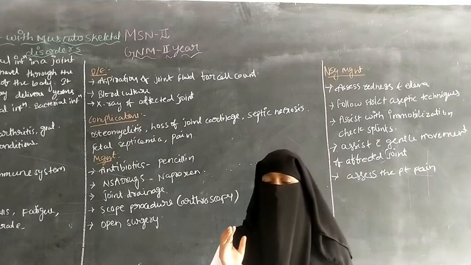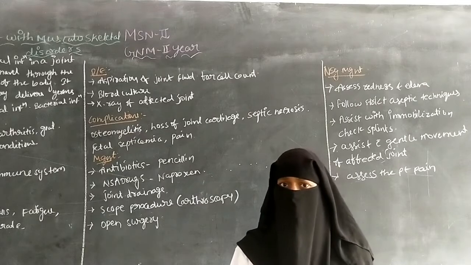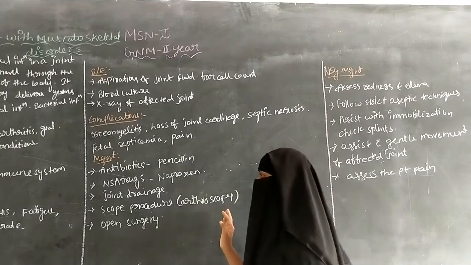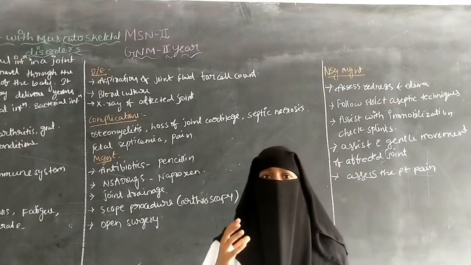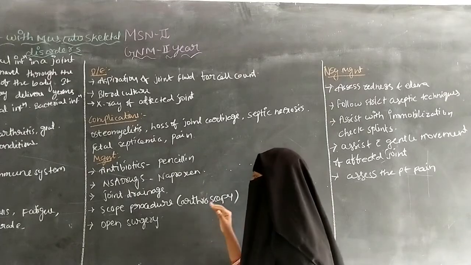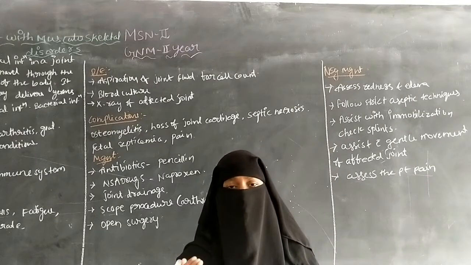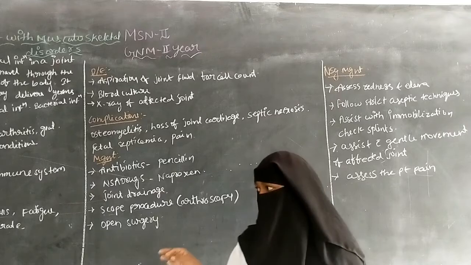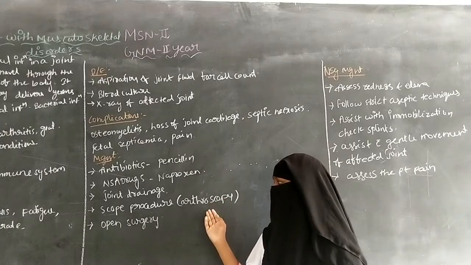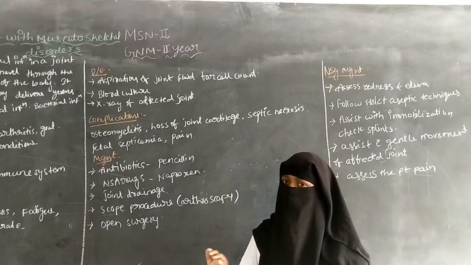The scope has a camera at the end of it, so we can visualize the internal parts of the bone by the camera. After that, drainage tubes can be introduced into the joints. Through the incision, the arthroscope and the drainage tubes are introduced into the joints. By these drainage tubes the affected fluid can be collected. So that is about the arthroscopy.